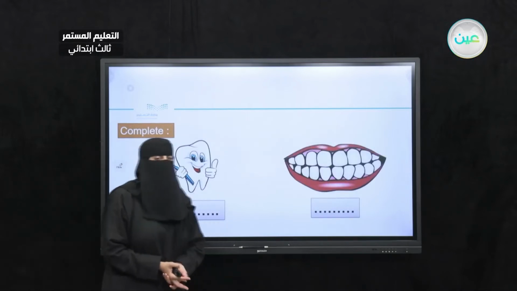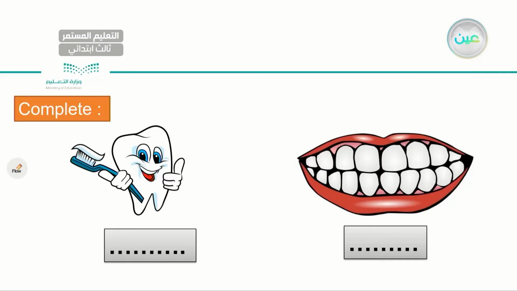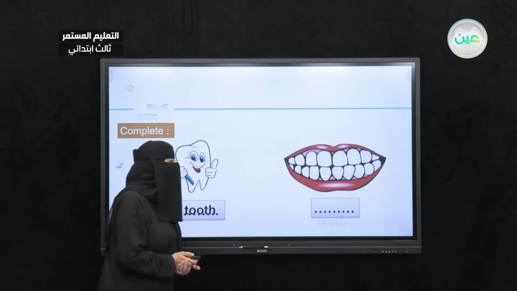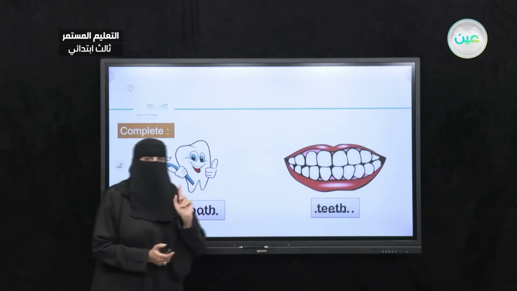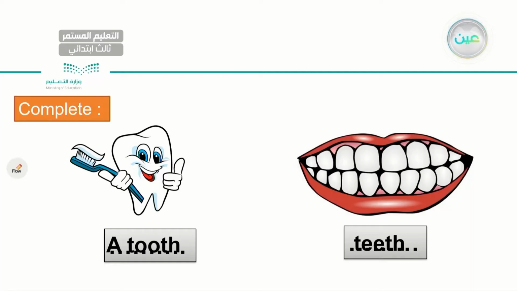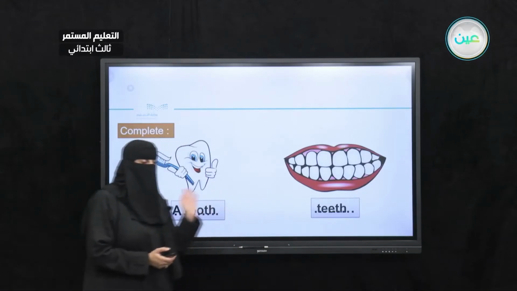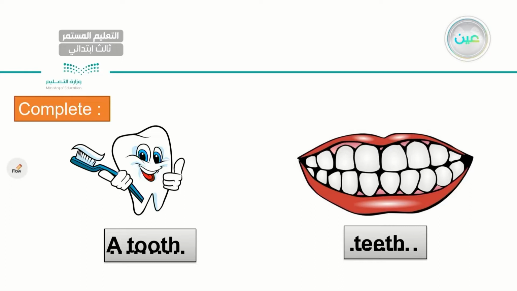And for the next one, to your left, I have a singular. I have a tooth. Very good. I have a tooth. Excellent. I have a tooth. That's for singular. But for plural, how do we form the plural? By saying teeth. Teeth. Now look at the difference. I have double O in the middle, and there I have double E. Okay? So a tooth, teeth. Very good, my dear student.